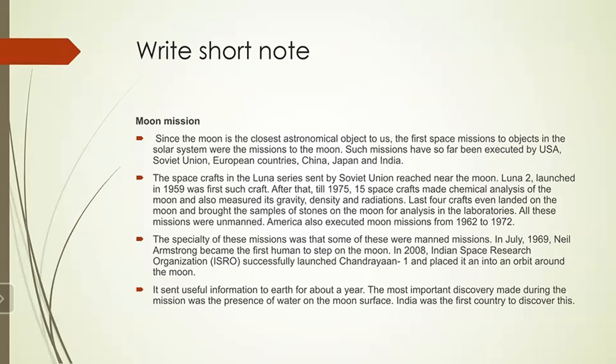In 2008, the Indian Space Research Organization successfully launched Chandrayaan-1 and placed it into an orbit around the moon. It sent useful information to Earth for about a year. The most important discovery made during the mission was the presence of water on the moon's surface. India was the first country to discover this. So this was about the moon mission.